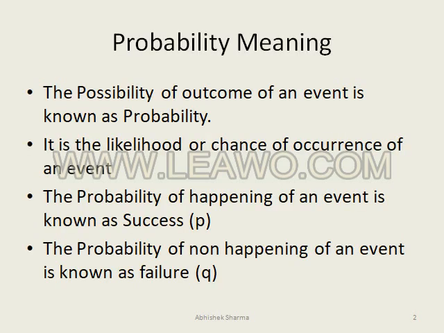Probability is the possibility of the outcome of an event, and it is the likelihood or chance of occurrence of an event. The probability of happening of an event is known as success, and the probability of non-happening of an event is known as failure.